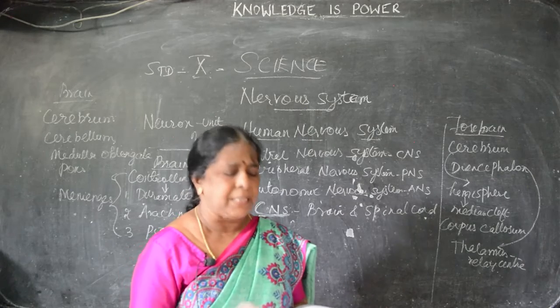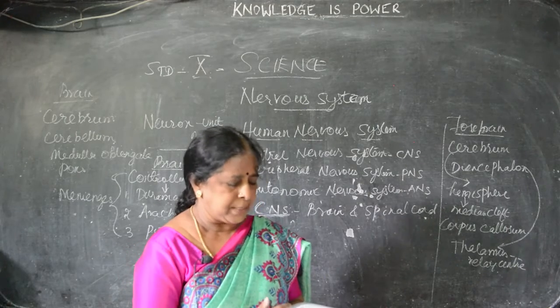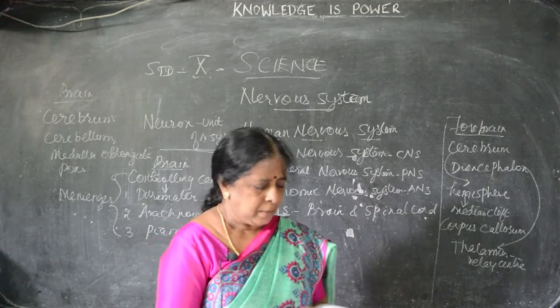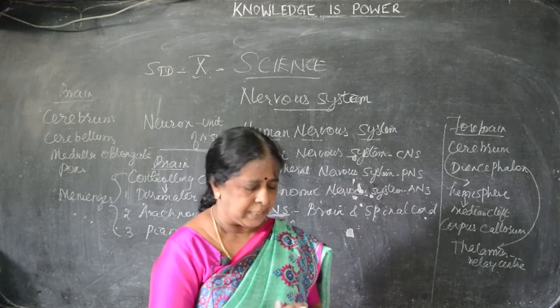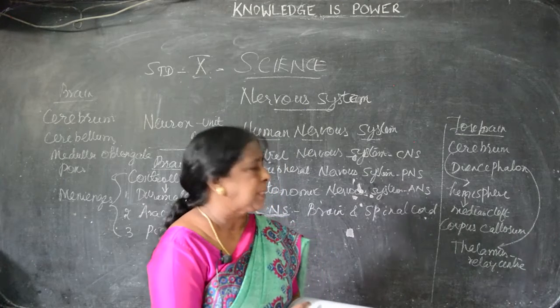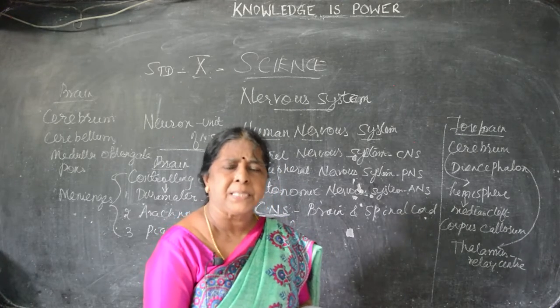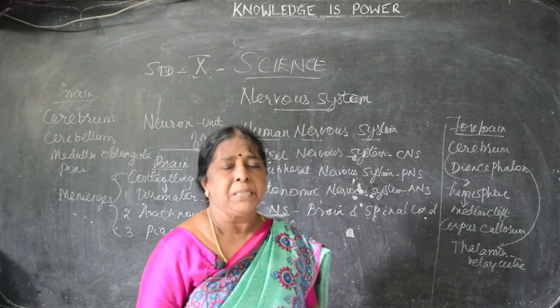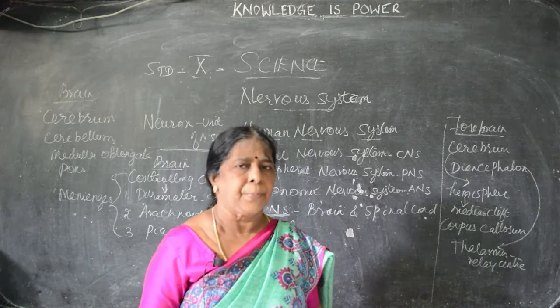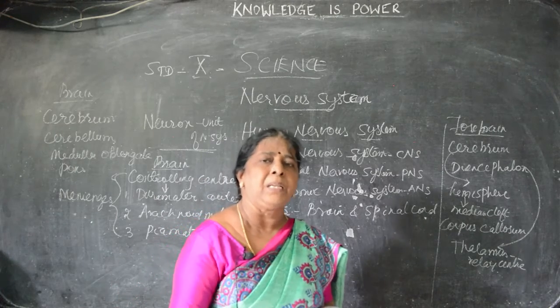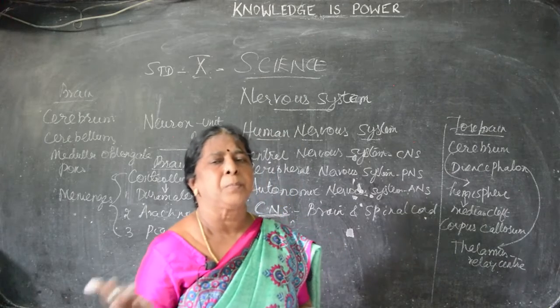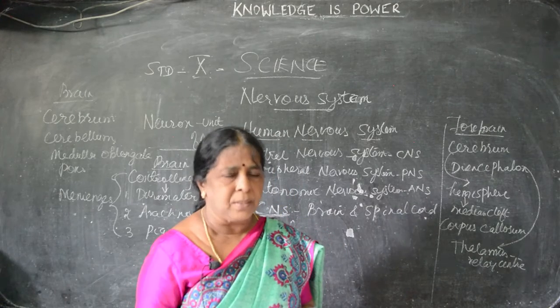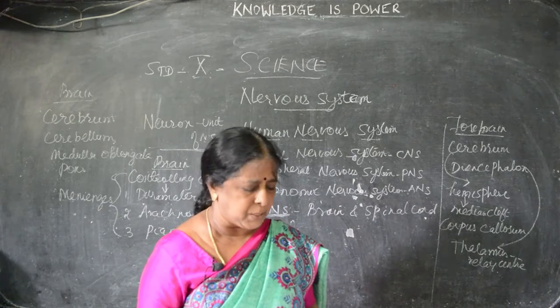Further, we can divide the thalamus into the hypothalamus. The hypothalamus lies at the base of the thalamus. We have to say what the functions are and what organs are present. We should not expect only textbook back questions in science. Even in 9th standard and 10th standard, we got the back questions. So, what are the questions? I said important, just note down.